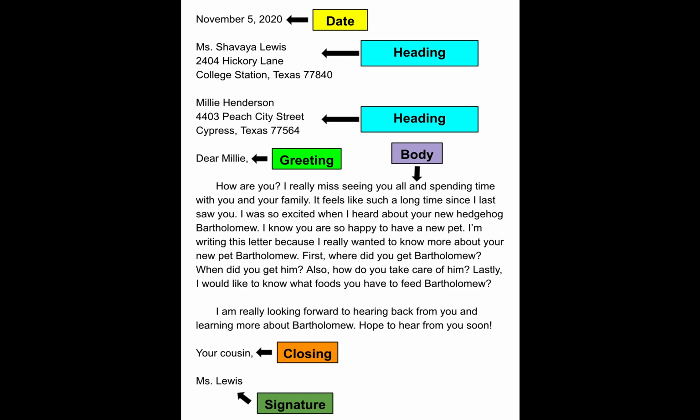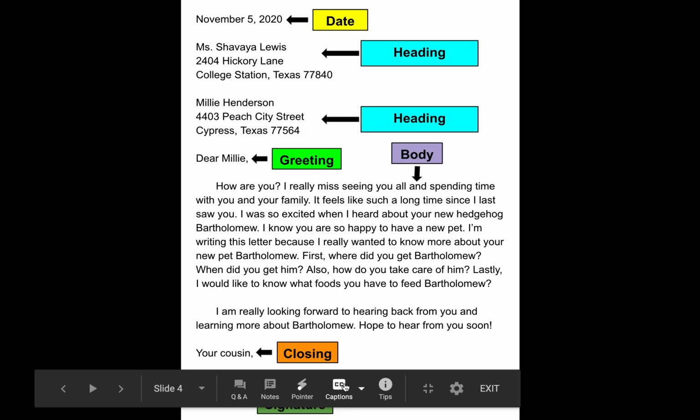First, where did you get Bartholomew? When did you get him? Also, how do you take care of him? Lastly, I would like to know what food you have to feed Bartholomew. I am really looking forward to hearing back from you and learning more about Bartholomew. Hope to hear from you soon. Your cousin, which is my closing, Miss Lewis, which is the signature. Your letter needs to include a date, a heading, a greeting, a body, a closing, and lastly, a signature.